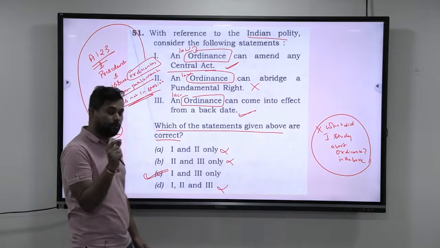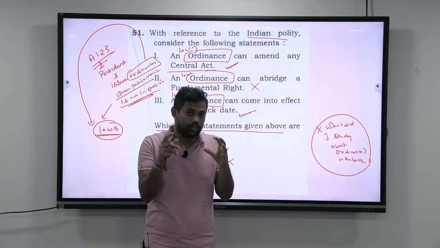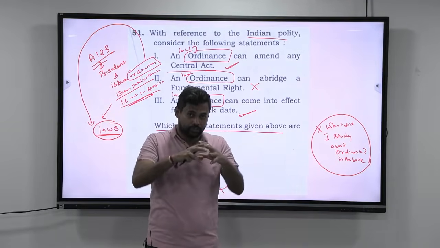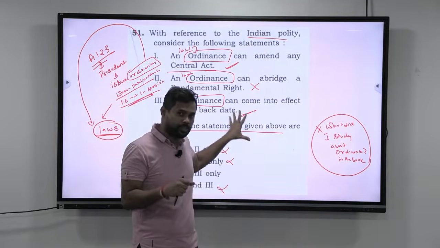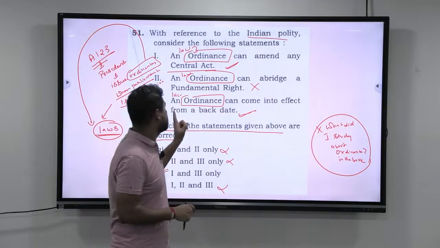Okay, so one important skill that you should always know is, when you look at a statement, your mind should never go thinking, is this statement in the book or not? You should always take the wisdom from your learning and see if you can apply that wisdom and get the answer. So, I hope this skill is clearer and you have made a note of it. So, this completes this question.